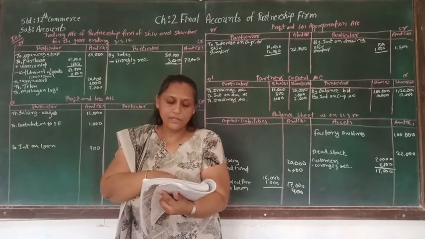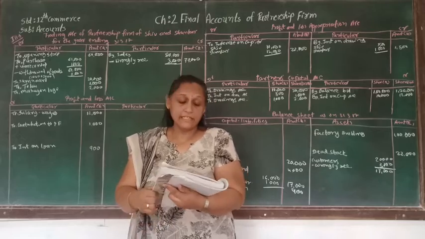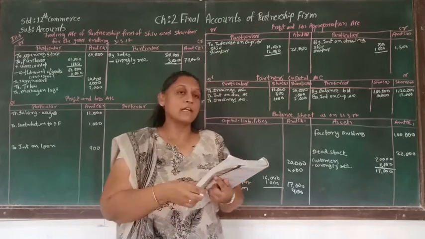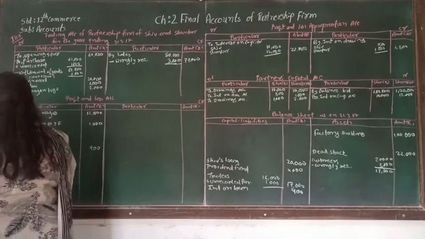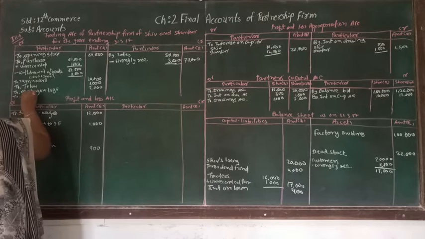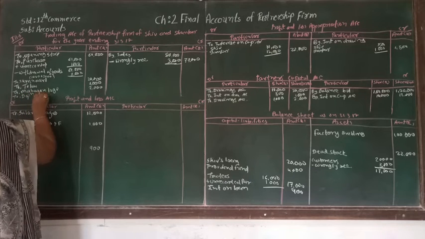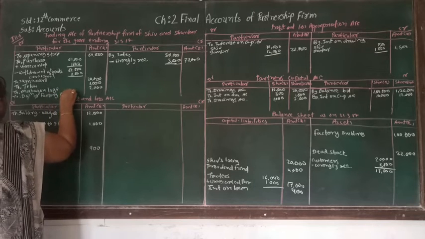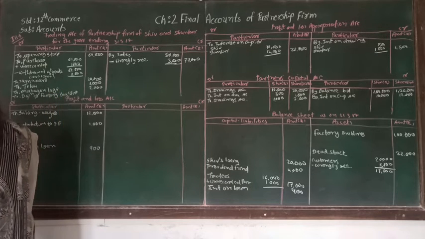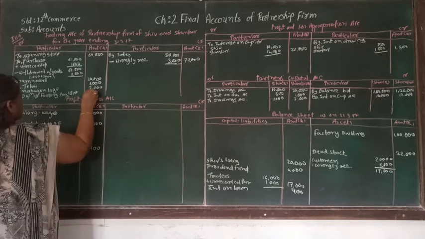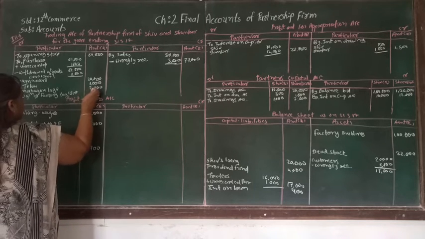Then the next thing is depreciation on factory building. It is a factory building, so it's supposed to be debited to the trading account. Let's write that: factory depreciation, to factory building. And depreciation is 10,000.